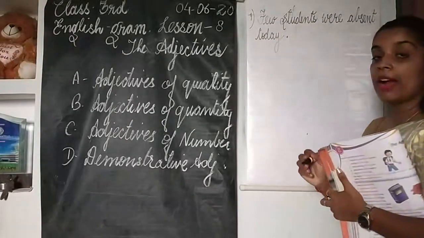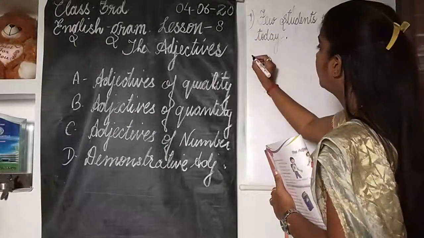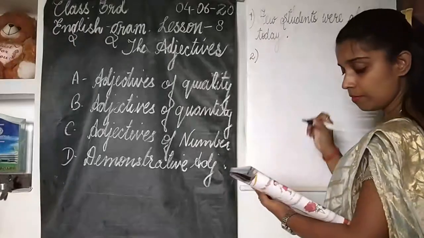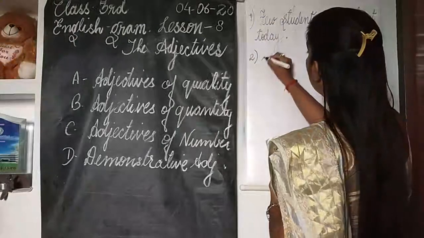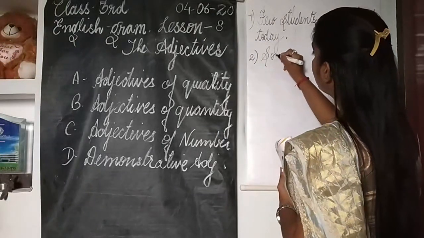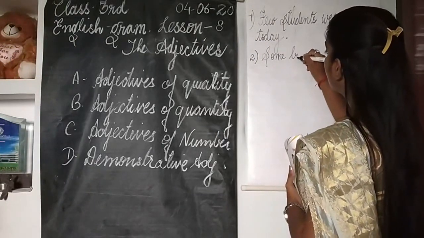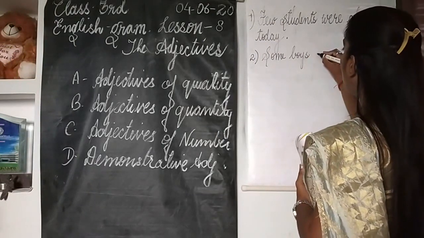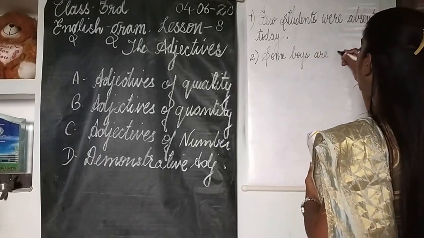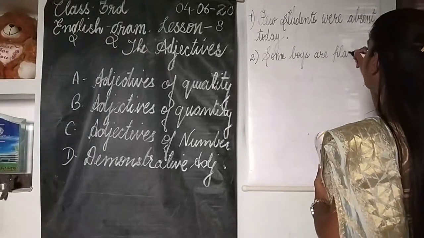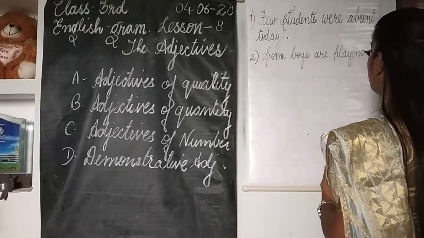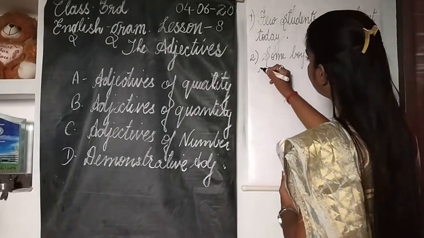The second sentence: Some boys are playing cricket.